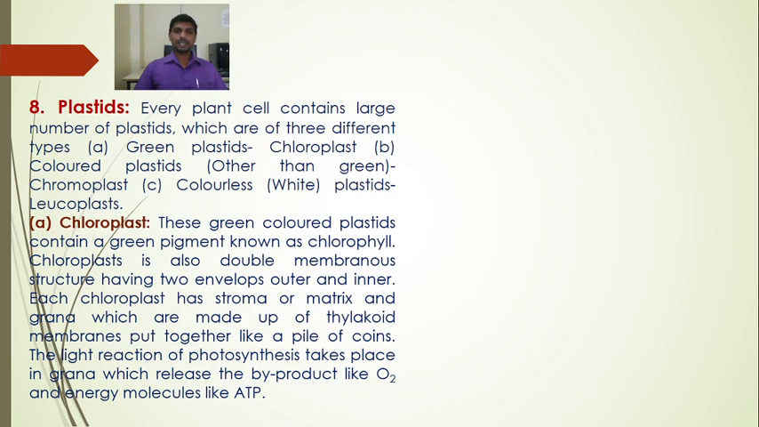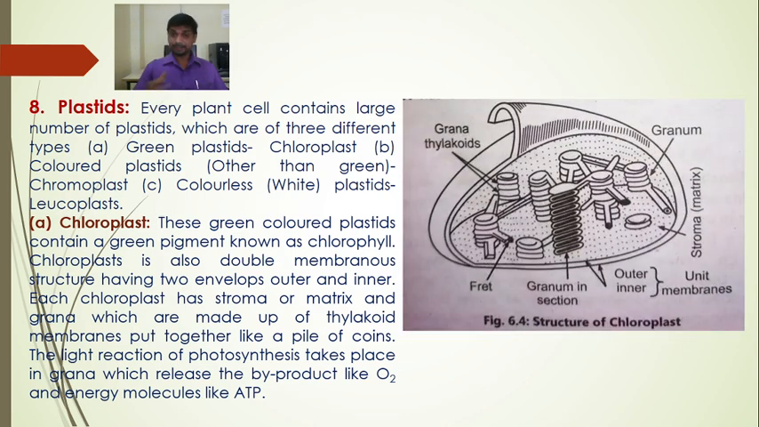Chloroplast is also a double membranous structure like the mitochondria, having two envelopes, outer and inner membranes. Each chloroplast has stroma or matrix and grana, which are made up of thylakoid membranes put together like a pile of coins. So what happened here? We are dealing with the chloroplast. It is a double membranous structure. This is the outer membrane and towards the inner side there is the inner membrane.